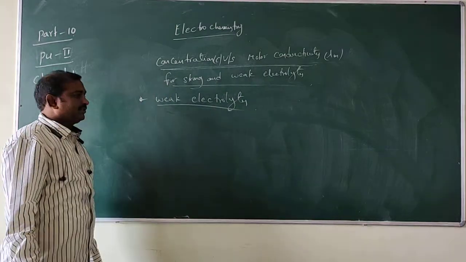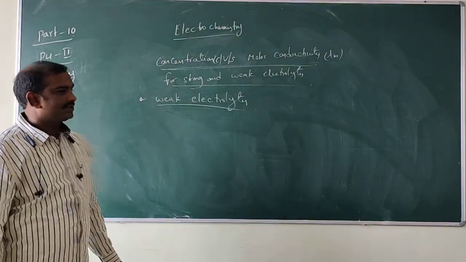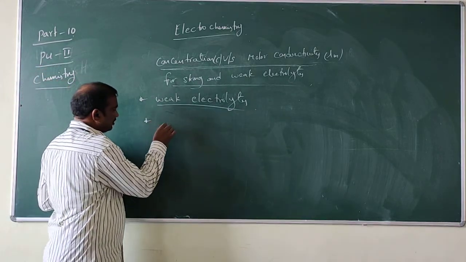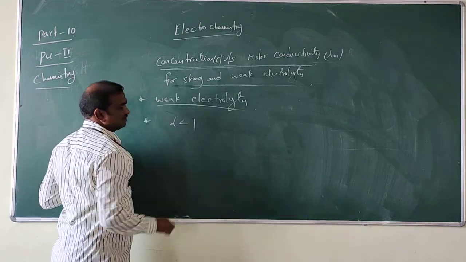Next, for weak electrolytes. Look here: for a weak electrolyte, alpha is less than 1.